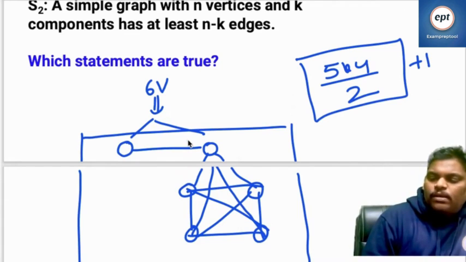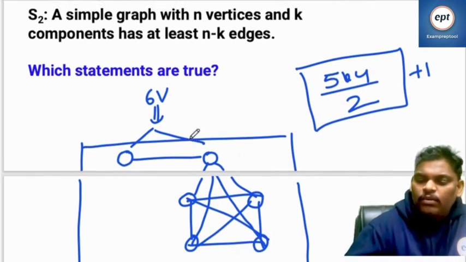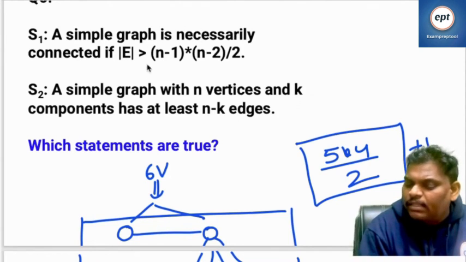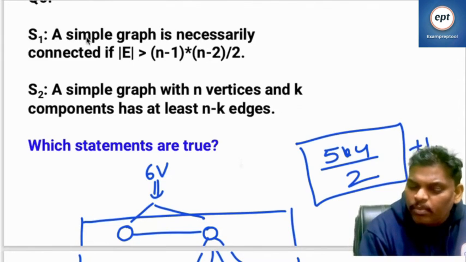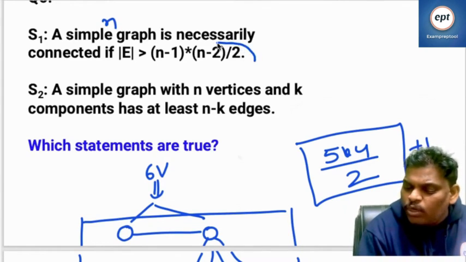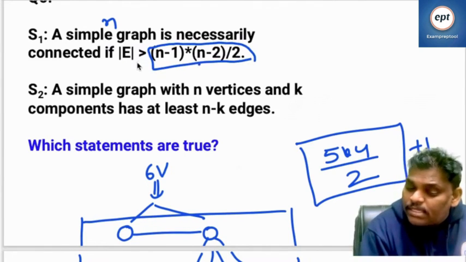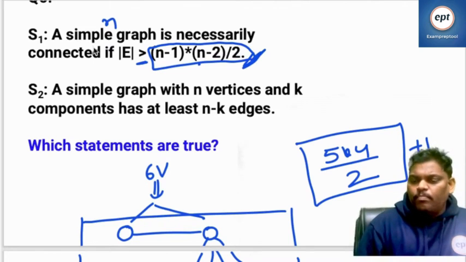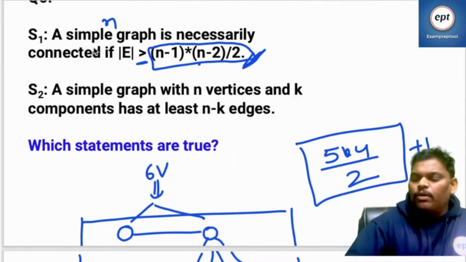If I add plus 1, it is compulsorily connected. So that's what I want to say to you. Out of n vertices, a simple graph is necessarily connected if the number of edges is greater than (n minus 1)(n minus 2)/2. Remember, a simple graph with n vertices that is disconnected has at most this many edges, with n minus 1 vertices being the maximum. So if the edges are greater than this, even one extra edge means it is compulsorily connected.